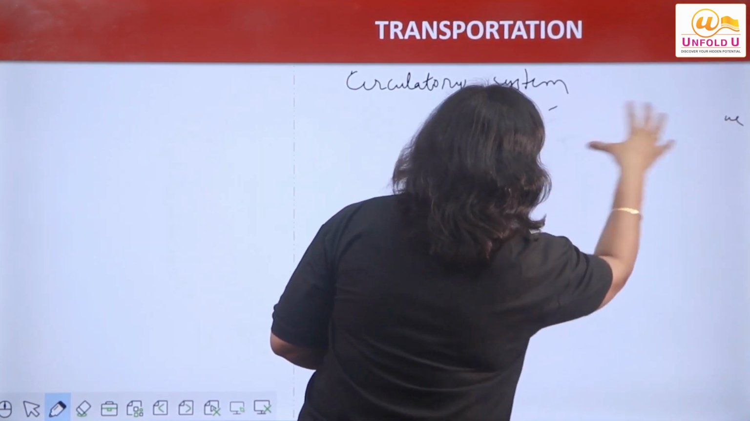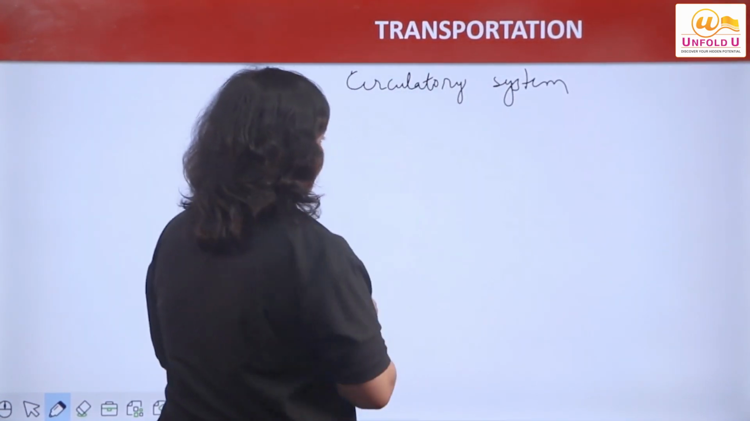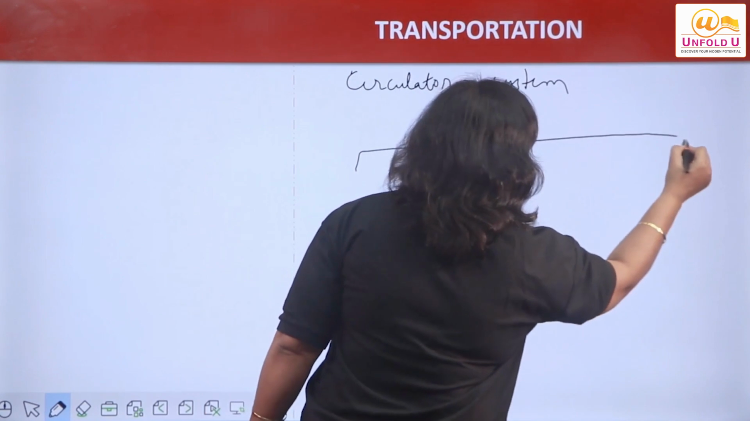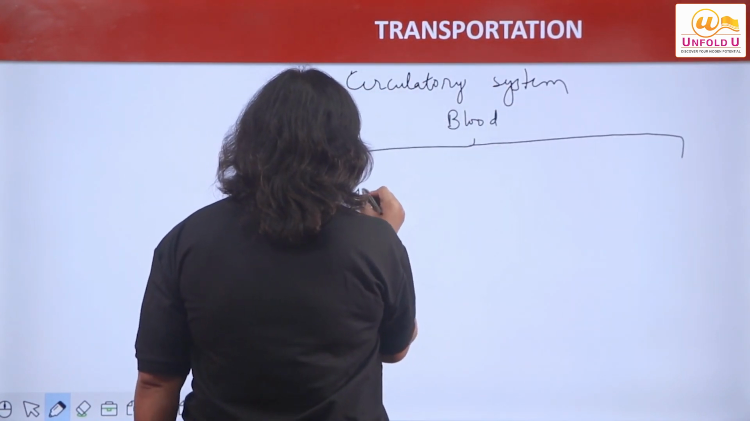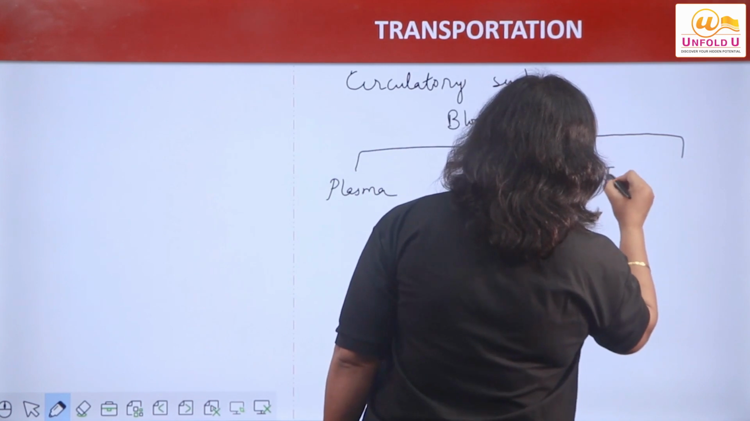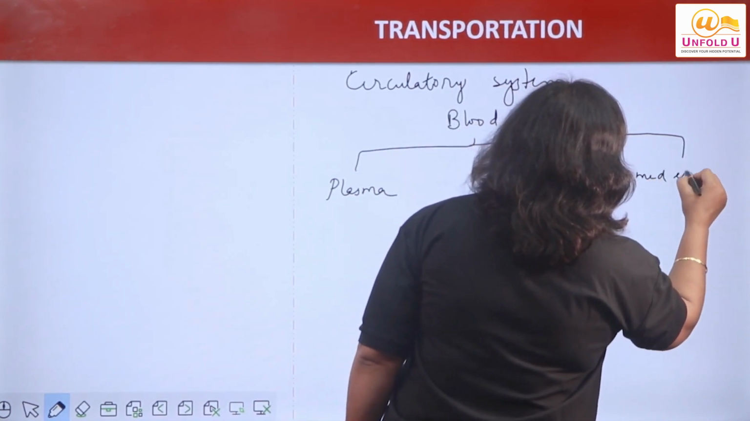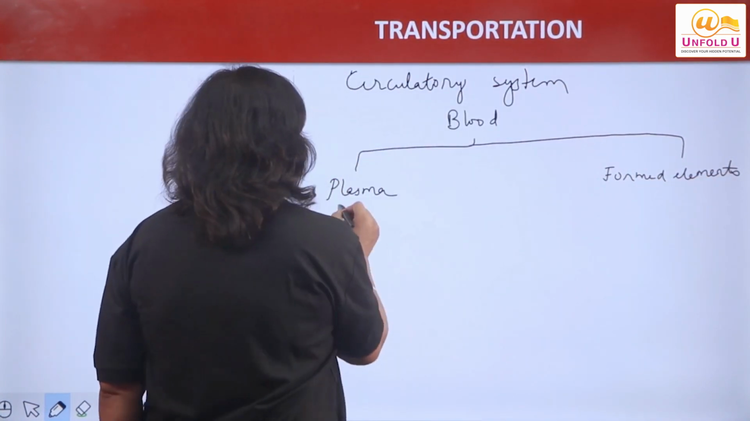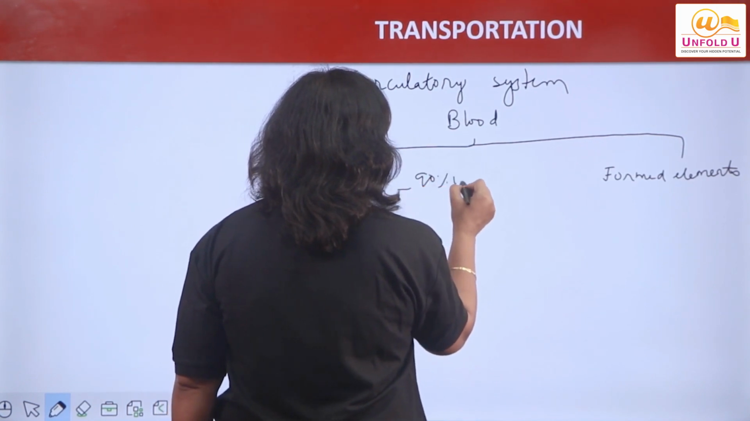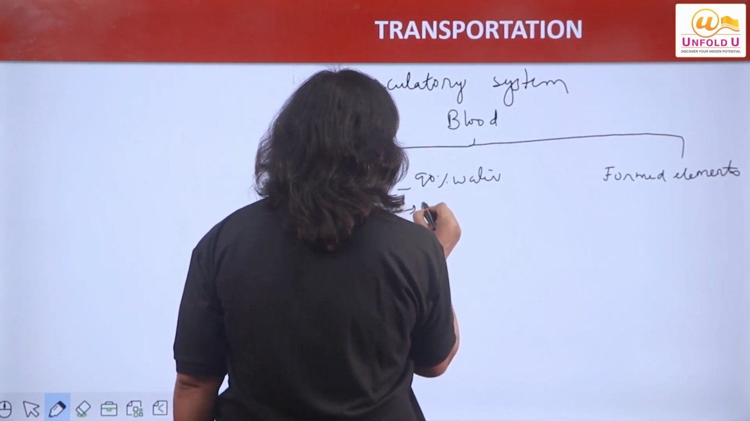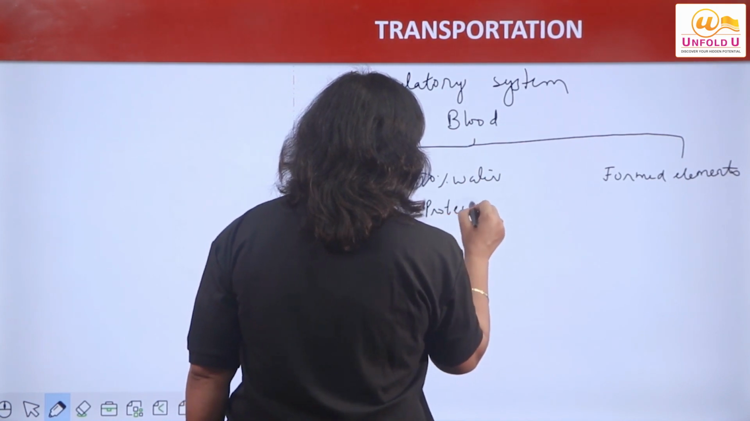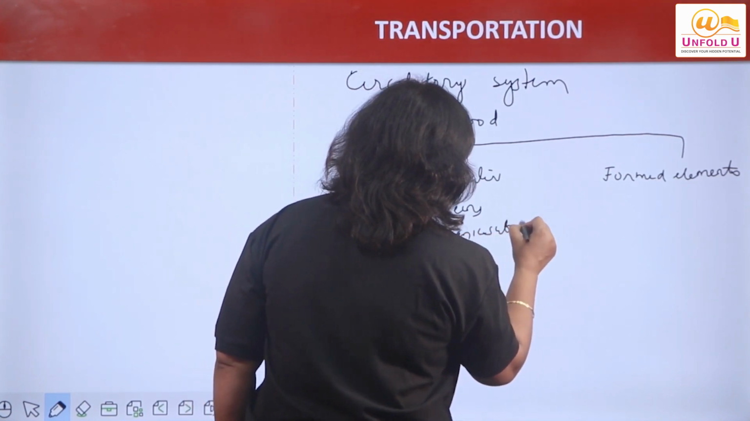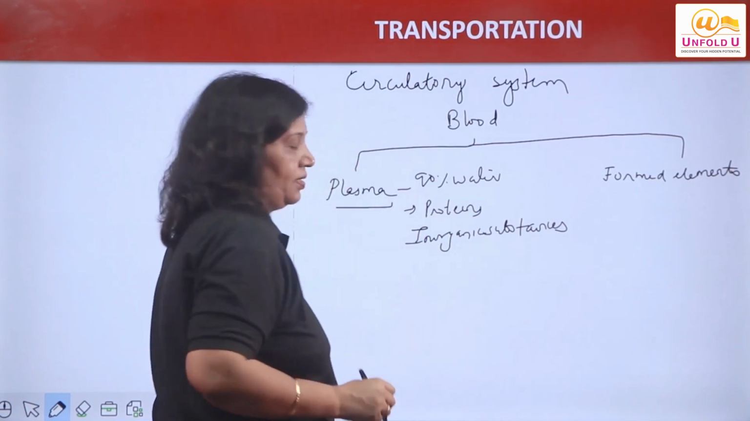Now let us understand first of all the structure of blood, right? Human blood is made up of two things. One is plasma and another is formed elements. Is that clear? Two things, plasma and formed elements. Plasma is what? 90% it is water and rest it is made up of proteins and some inorganic substances. Proteins and inorganic substances. Clear?